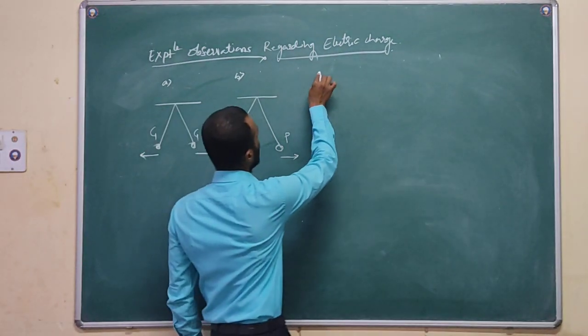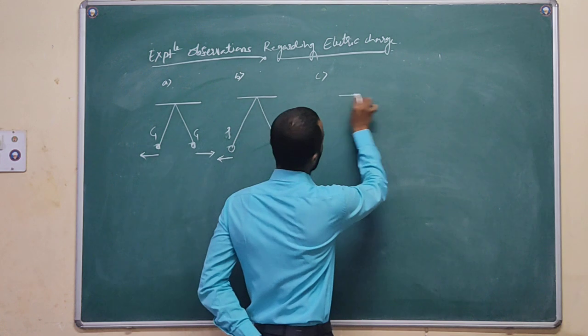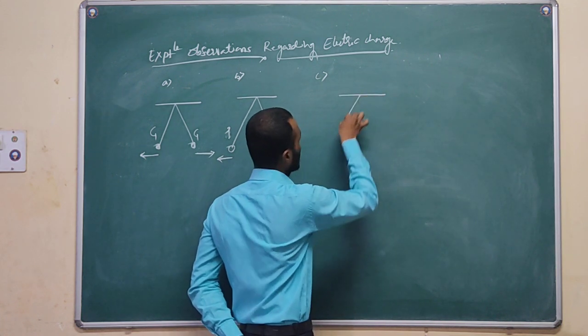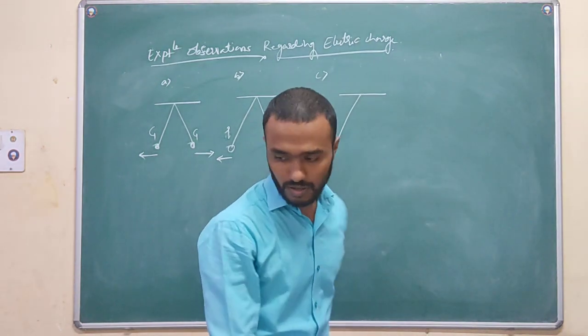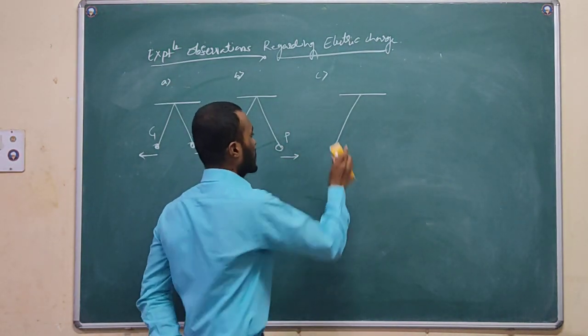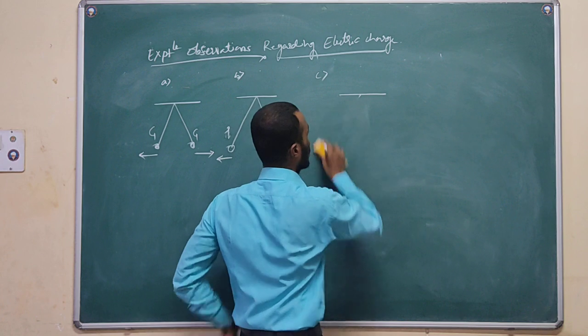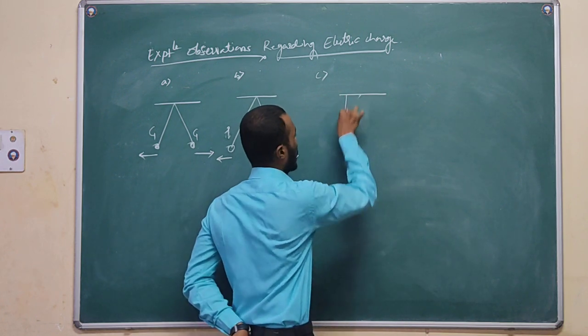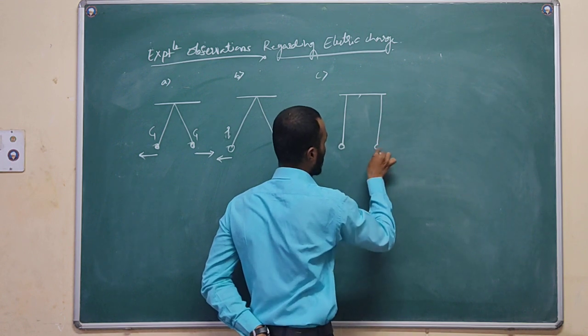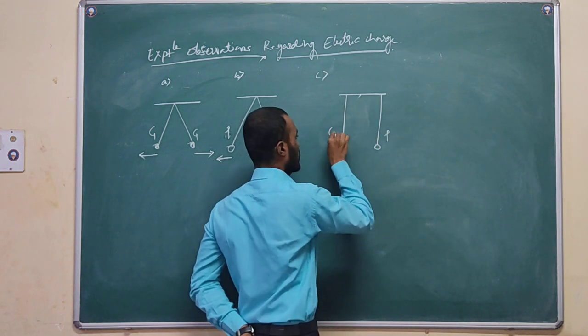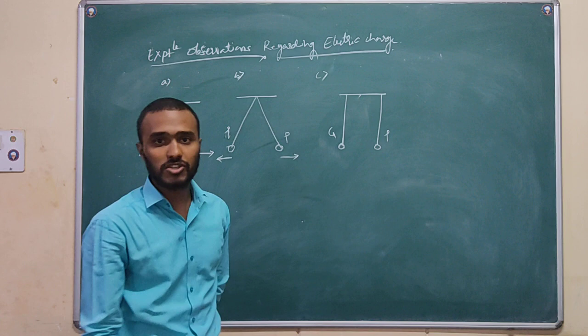Similarly, I am going to do one more experiment. I will take one glass body and one plastic body. Let us assume this is plastic and this is glass. Both the bodies are charged.